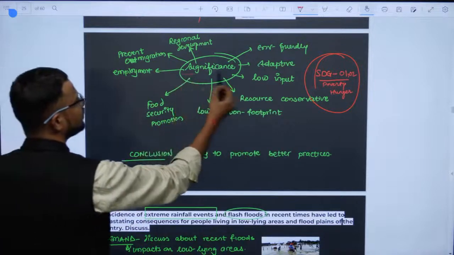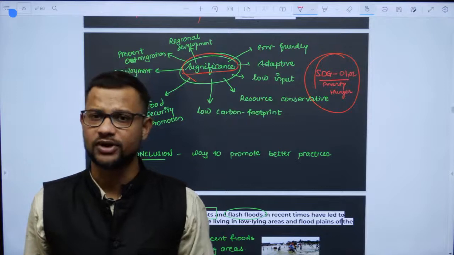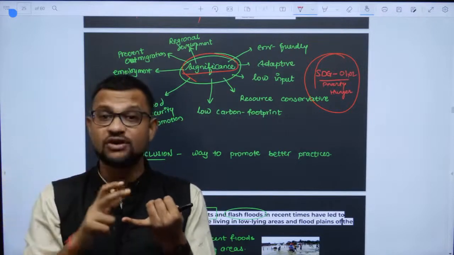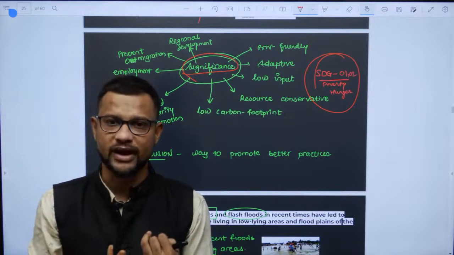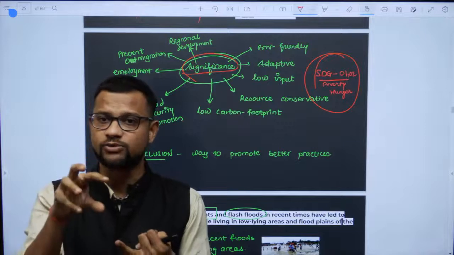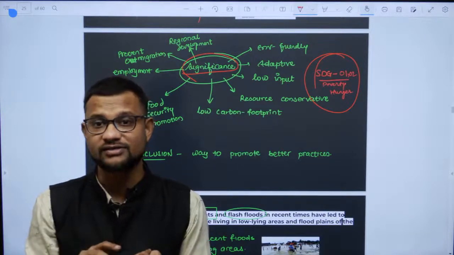So, significance. Don't you think, guys, that dry land farming in a drought prone region first ensures that those techniques preserve water, yes, water conservation practices will be engaged. Second, food and nutritional security: those crops will be cultivated from which nutrition enriched food comes in less amount of food also.